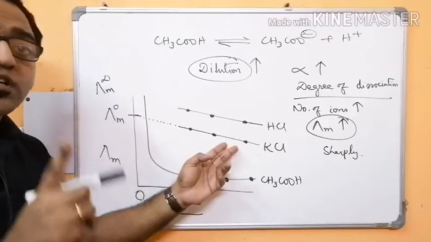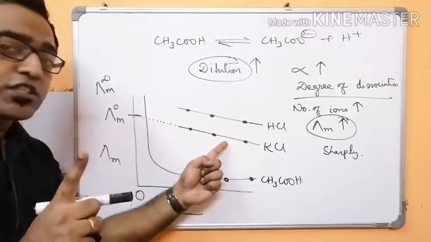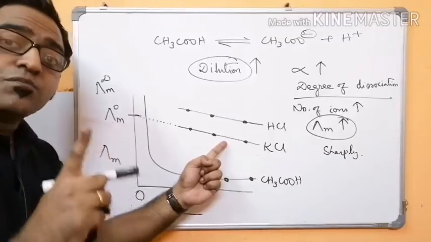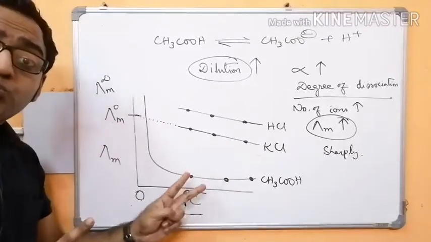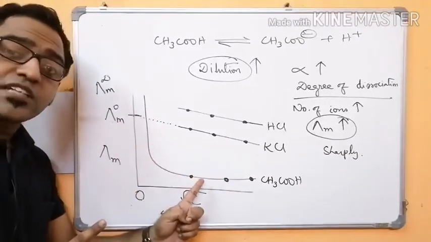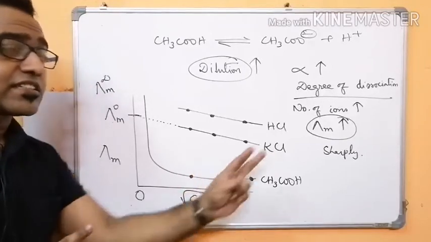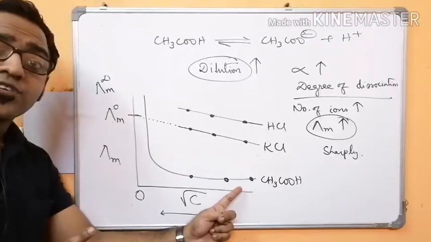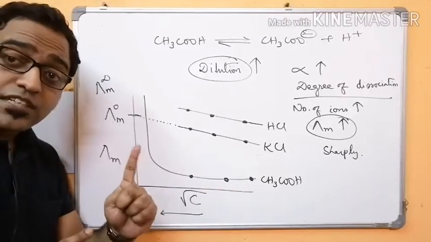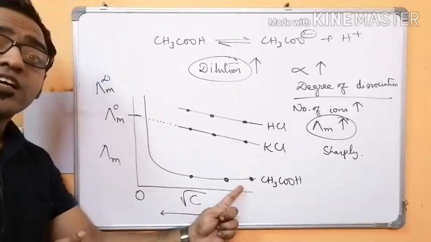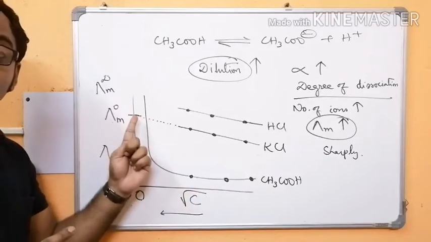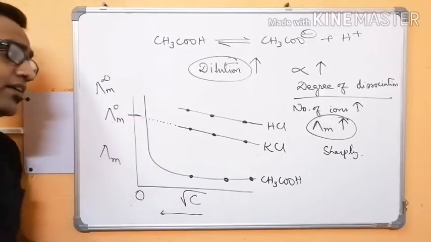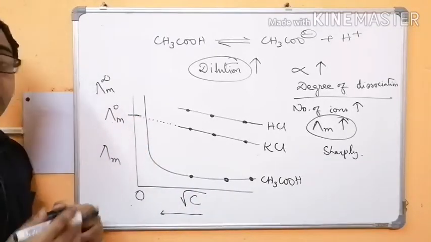So there, only one factor is responsible, that is ionic mobility. Here two factors are responsible, one is ionic mobility, second is number of ions. Since two factors are responsible, the curve is not a straight line. It is a rectangular hyperbola curve. Okay, next.